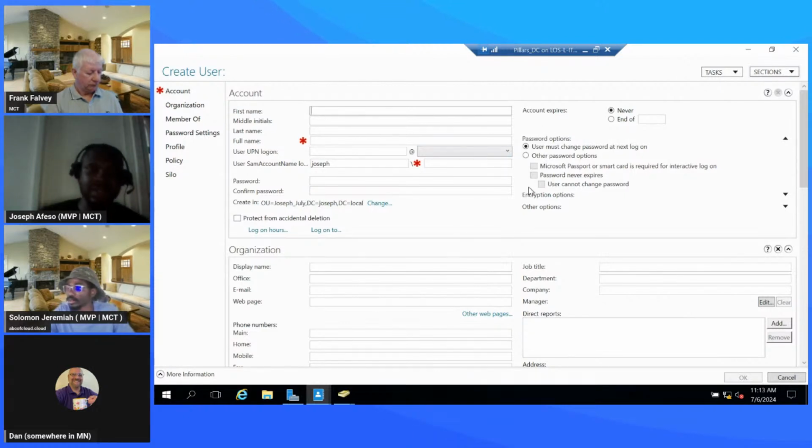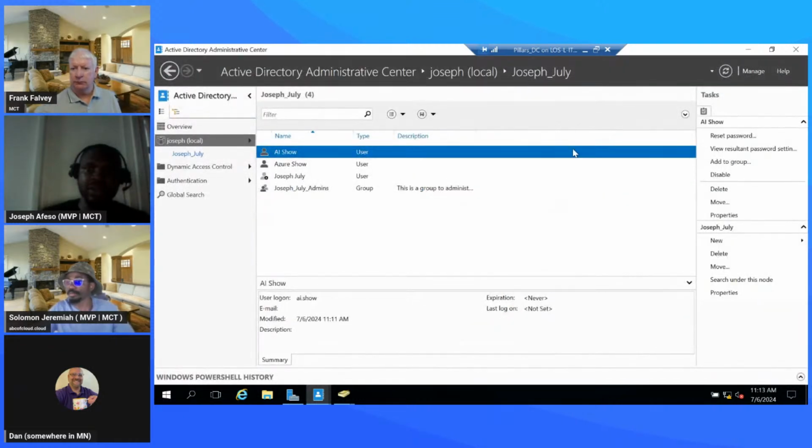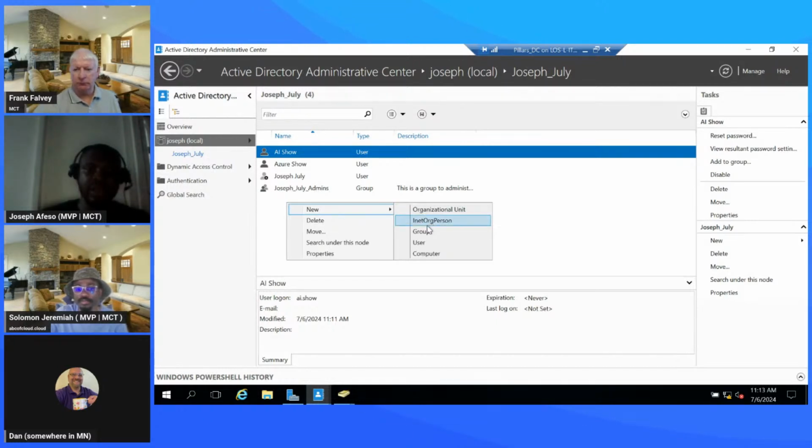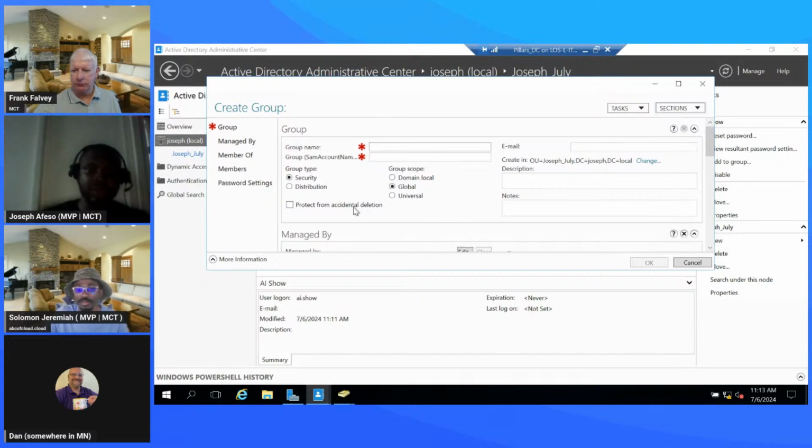So I will advise that it's even easier, or maybe more efficient, to come here to create a user than going to Active Directory Users and Computers, right? So this is a user that is created from here. You can easily use the credentials to sign into machines that are joined to this domain. And there are options also to create groups, like you see a group here. If I right click and come to new, I can create a group, another object I'm trying to describe.